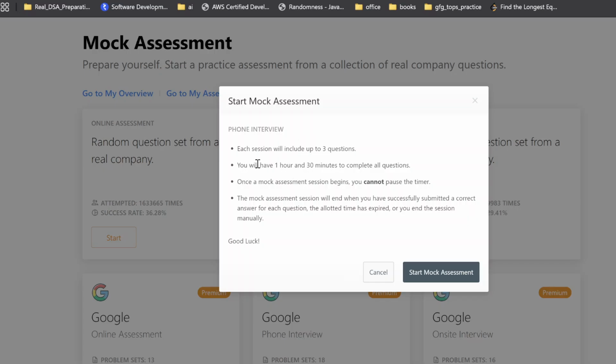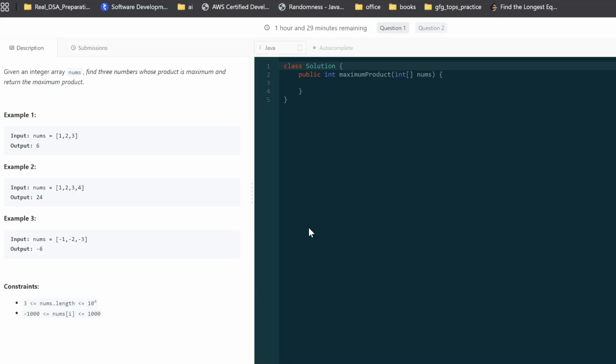So this is the phone interview. It says it can have up to three questions. Generally it's three questions, sometimes two, and we get 1 hour and 30 minutes to solve them. So let's start. You can see on the top we have question one and question two, so we're going to have two questions. Let me check my screen. Yeah, it is visible.